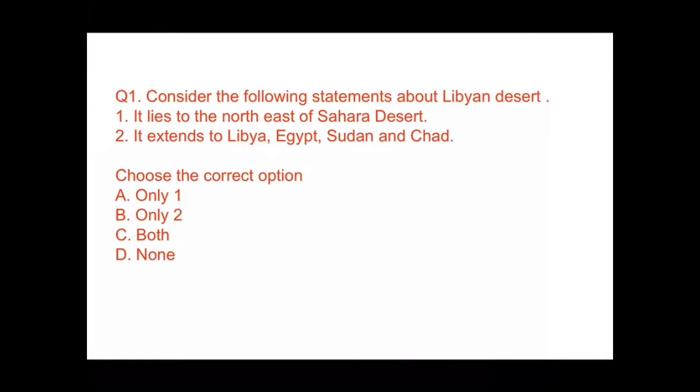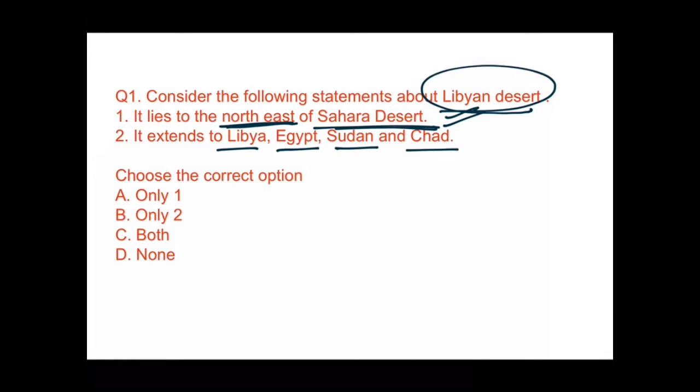Question number 1, consider the following statements about Libyan desert. It lies to the northeast of Sahara desert. Guys, I have already told you when we were doing the video. So it is right. It extends to Libya, Egypt, Sudan and Chad. No, it is wrong because it lies in only 3 countries, Libya, Egypt and Sudan. So the answer would be only 1.